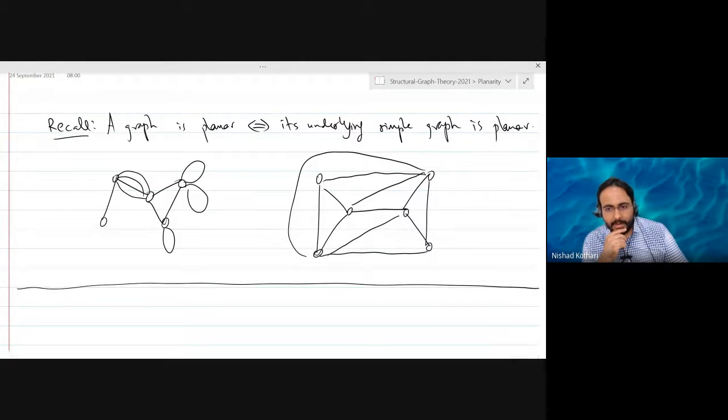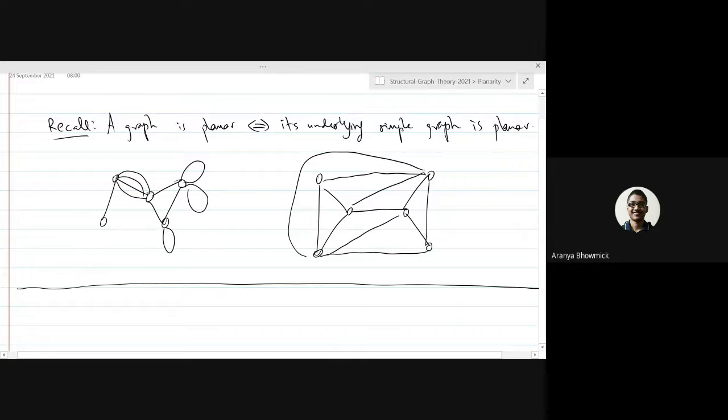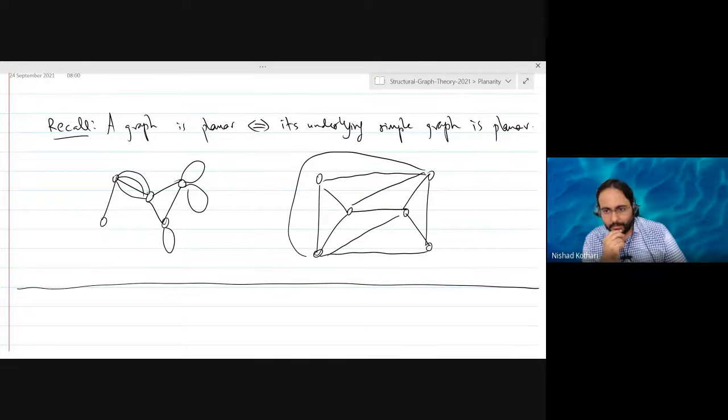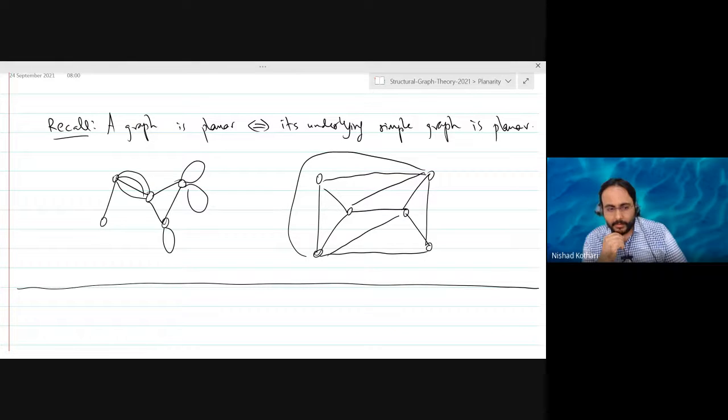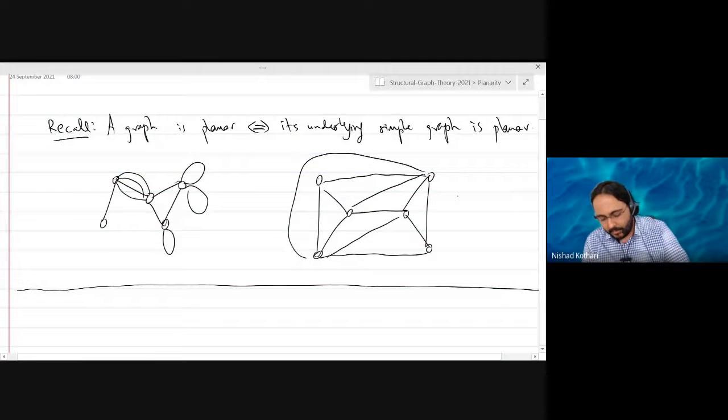Why are you not able to add any more edges? Can someone give me a short answer for this? This can be proved using the Jordan curve theorem. I don't want that. I want a shorter explanation. Why can't you add any more edges to this graph to keep it planar and simple?